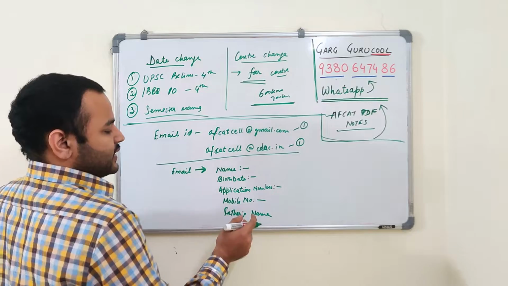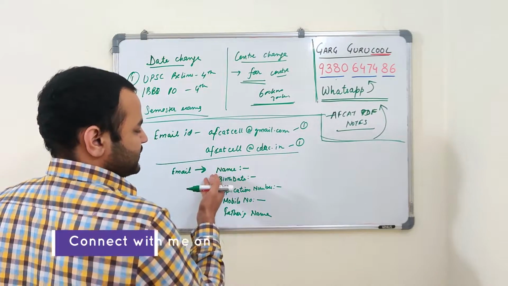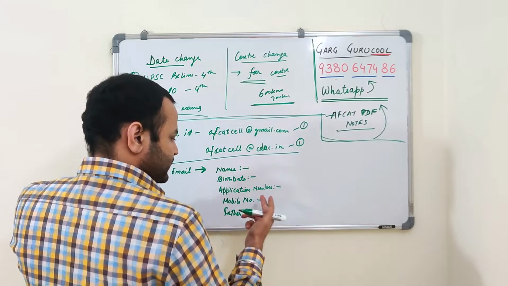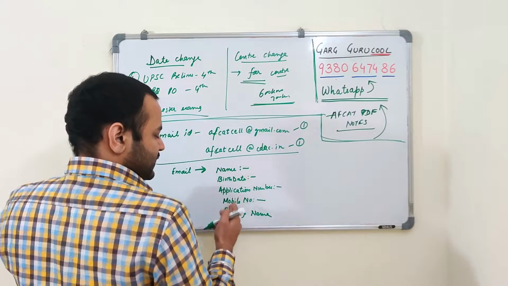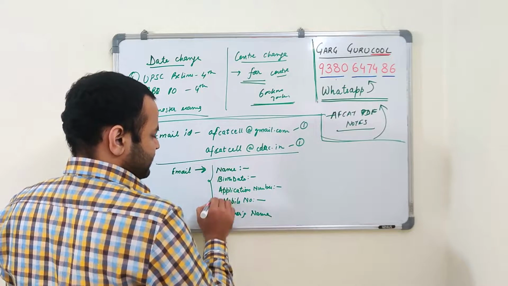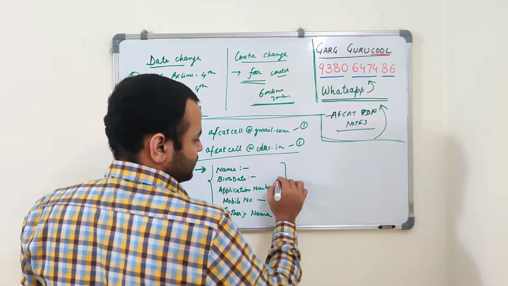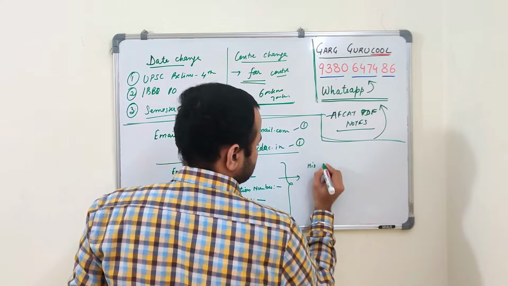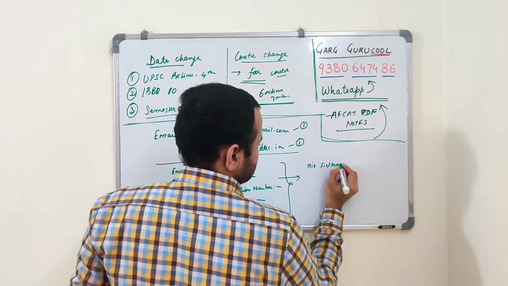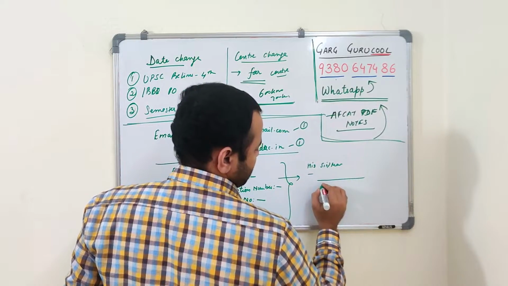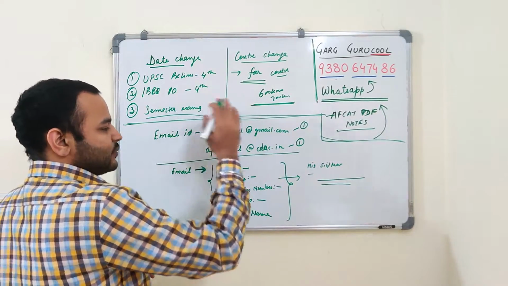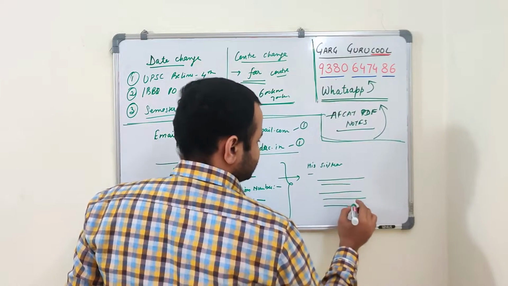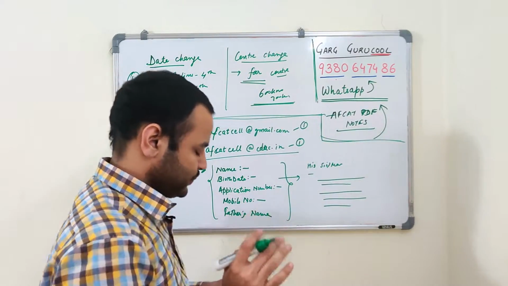Why father's name? Because there might be students with the same name and same birth date. The application number will be different, but still you can provide your father's name. So provide these 5 details in the email, then write, hi sir or ma'am, and write your problem: that the center is very far, or I have another exam. Please take my request to change the center or date, whatever you want.